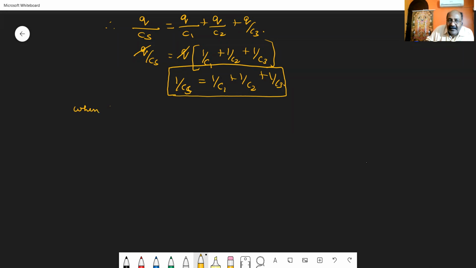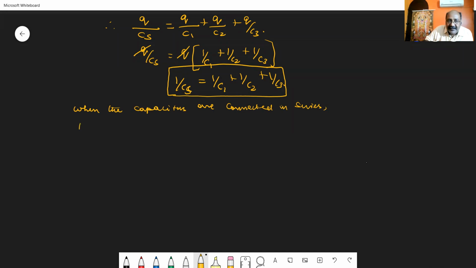So how can I define? When the capacitors are connected in series, what we have calculated is 1 by CS.